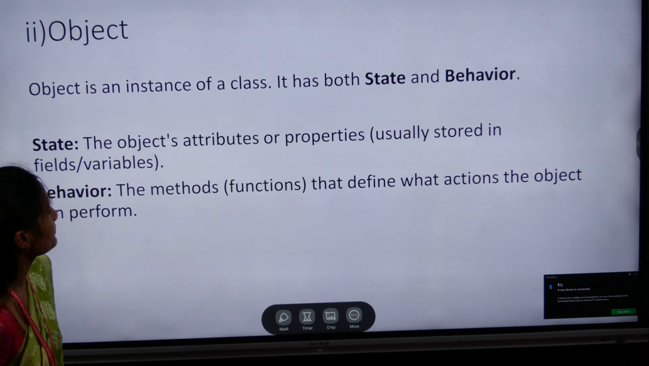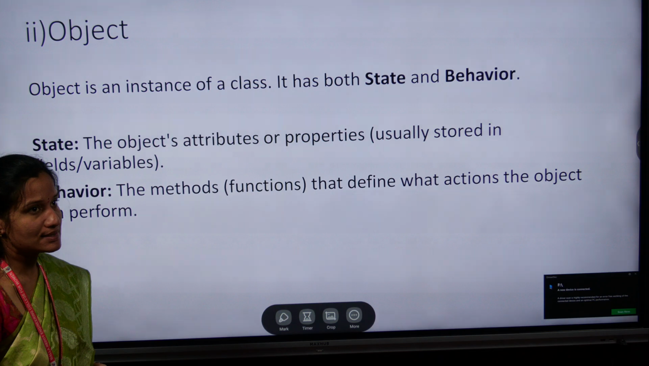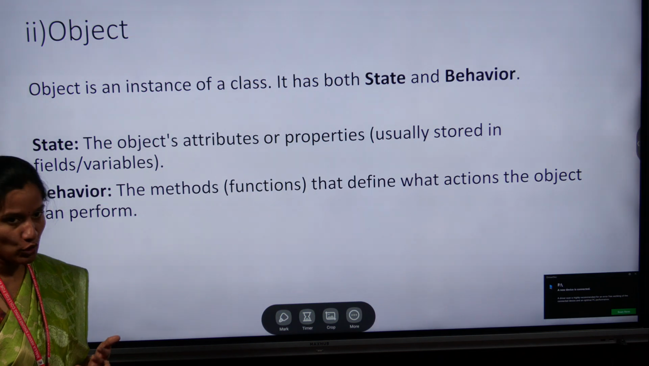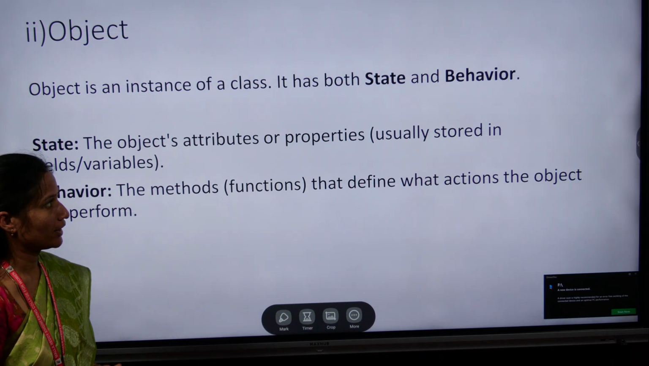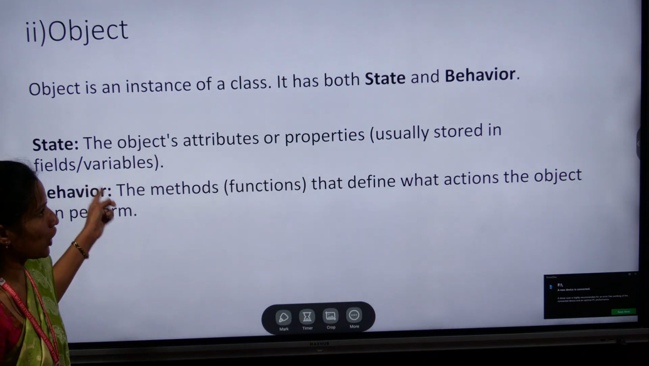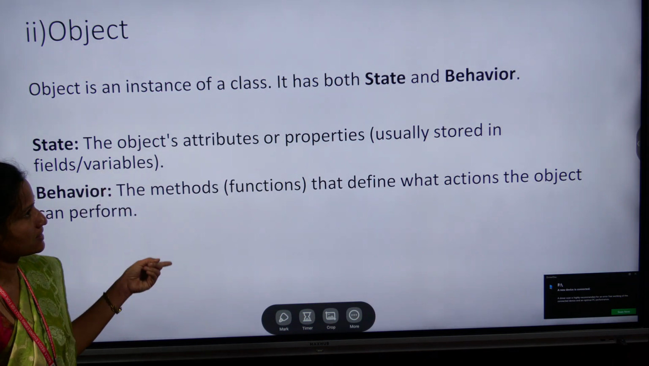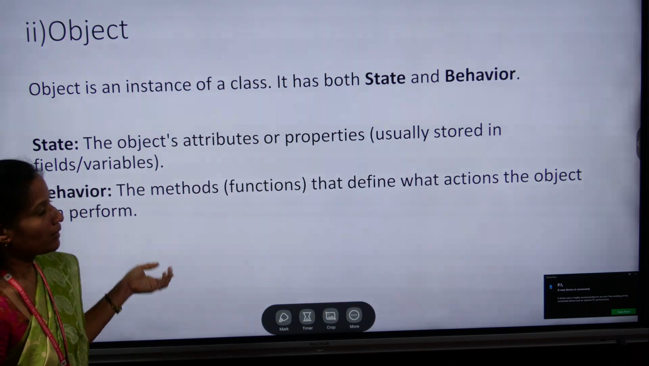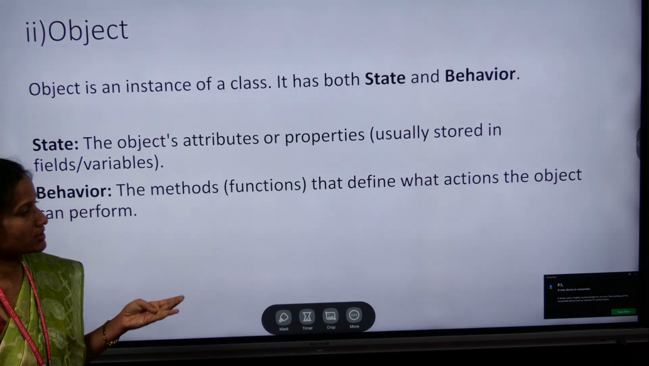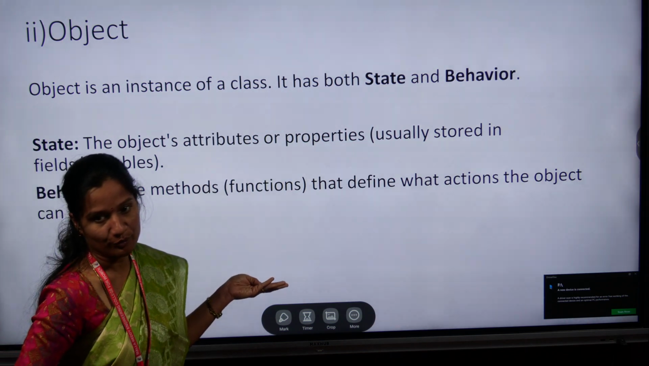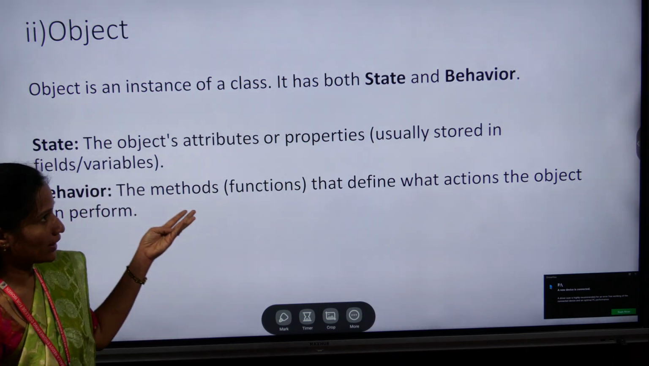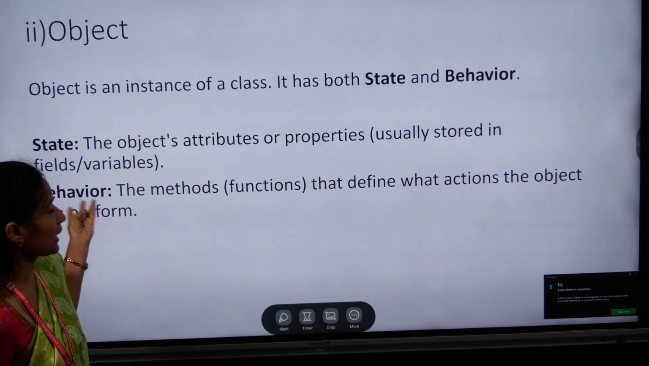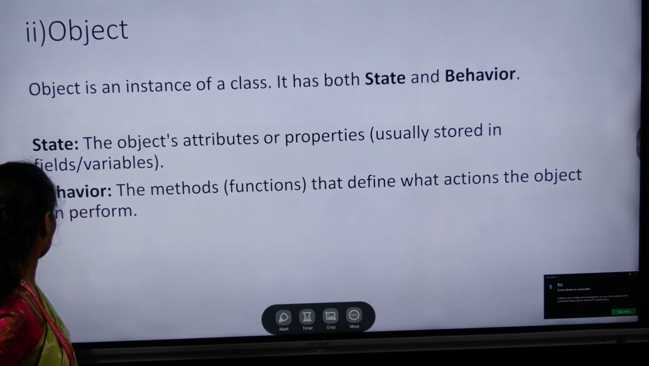Next, object. Object means an instance of a class. Here it has both state and behavior. In the state it has the properties or attributes. Those are the state of the object. And next is behavior. The behavior defines the actions the object can perform. So mainly what the object does comes under behavior.